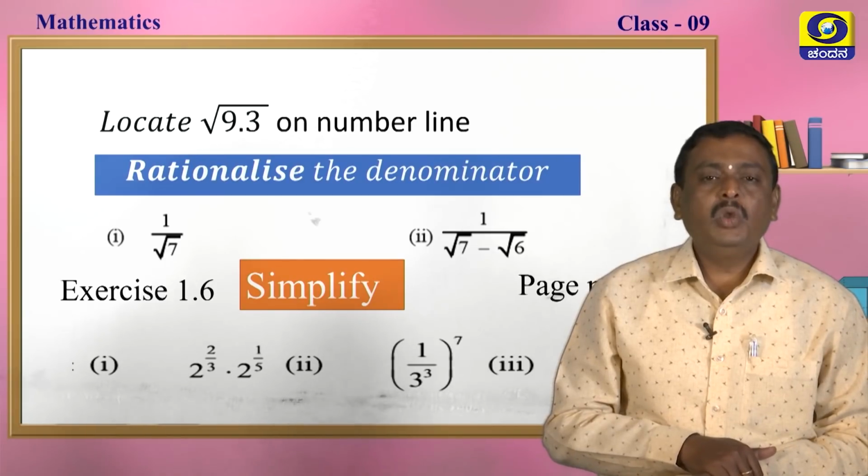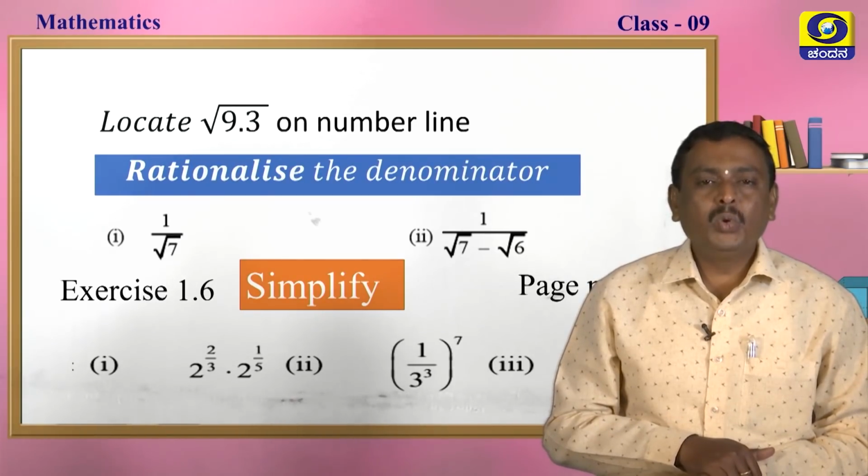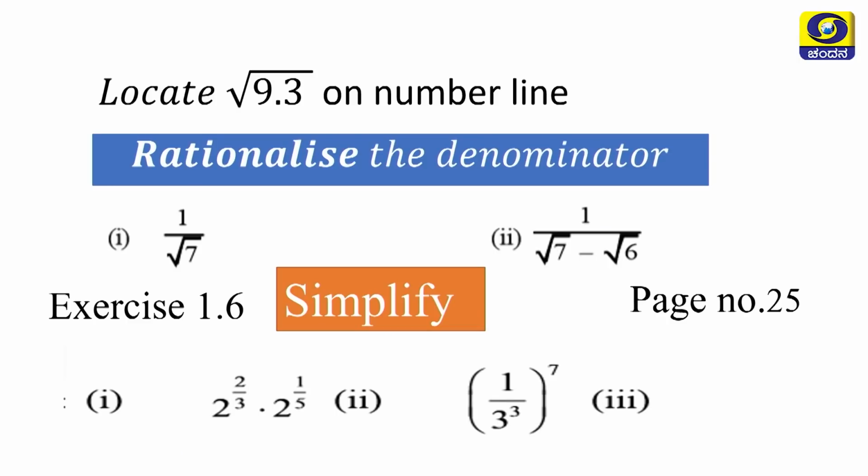See another one, locate root 9.3 on a number line, rationalize the denominator, that is 1 over root 7, 1 over root 7 minus root 6. See, simplify the exercise 1.6 in the page number 25. You have to do it.